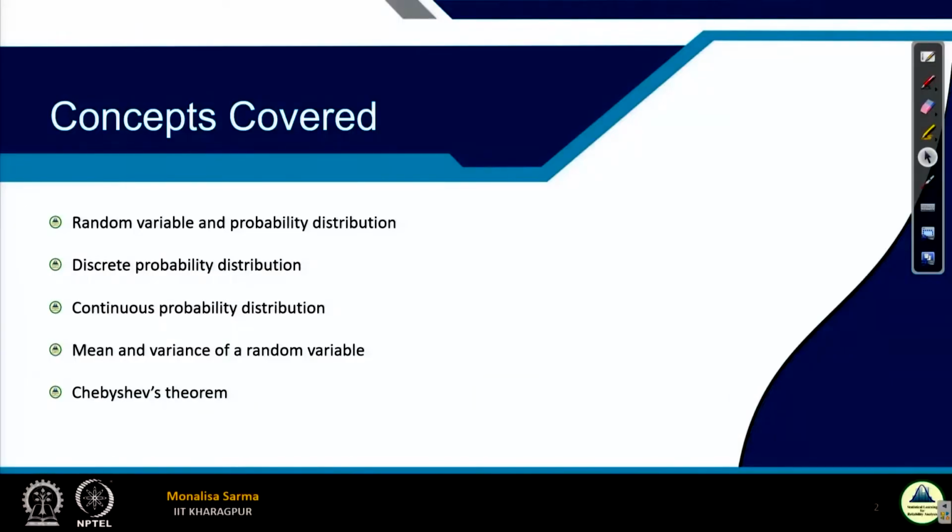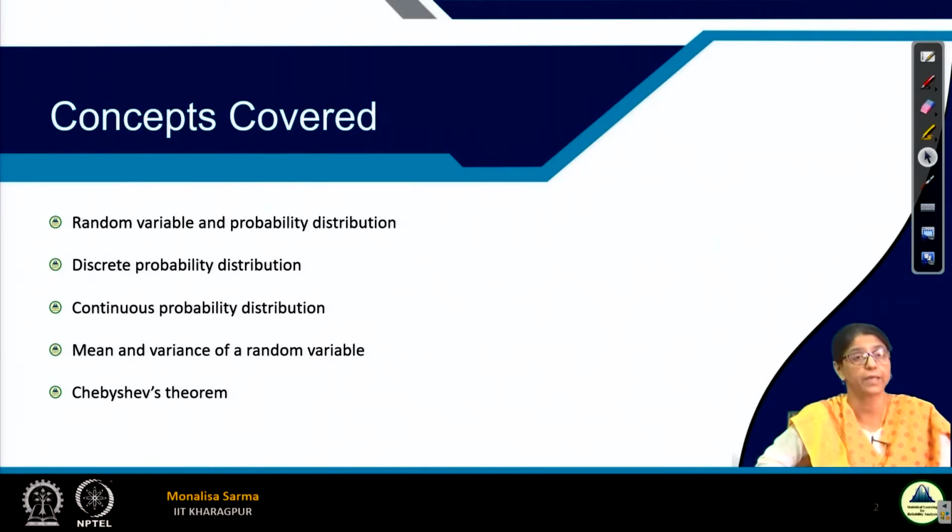In this topic, first I will explain what a random variable is, then I will go on to explain what a probability distribution is. We will discuss what a discrete probability distribution is and what a continuous probability distribution is. We have seen the mean and variance given a set of numbers. Now we will see mean and variance with respect to a random variable, essentially the mean and variance of a probability distribution. Then we will discuss the Chebyshev theorem. With that we will end this class.